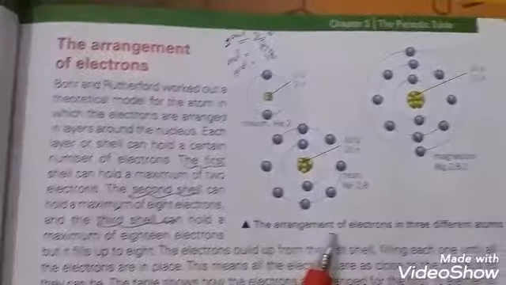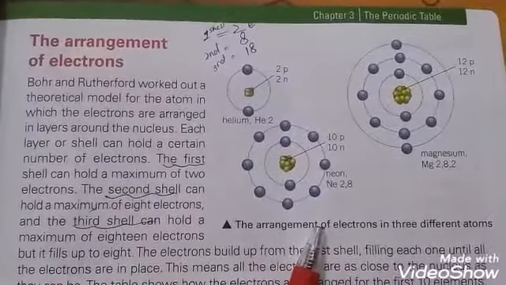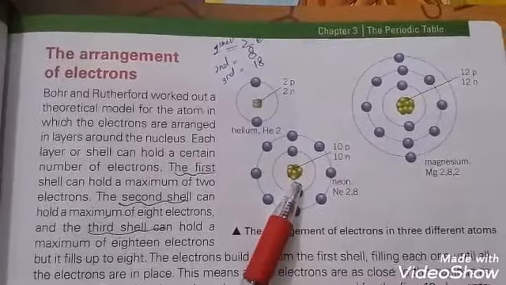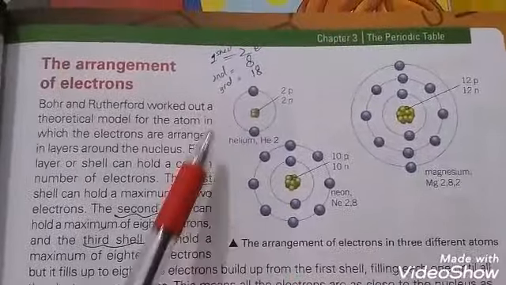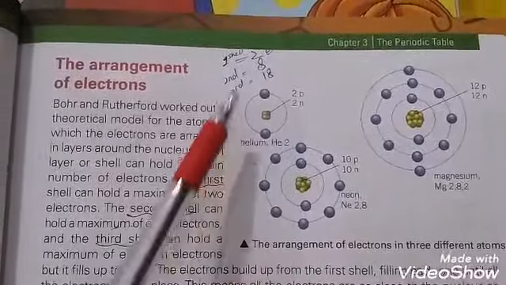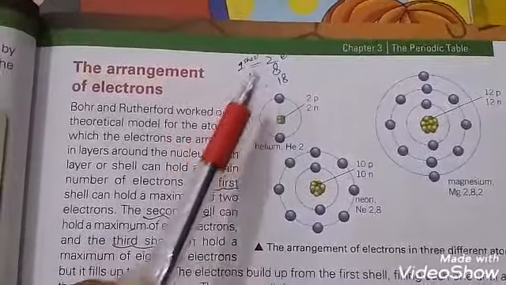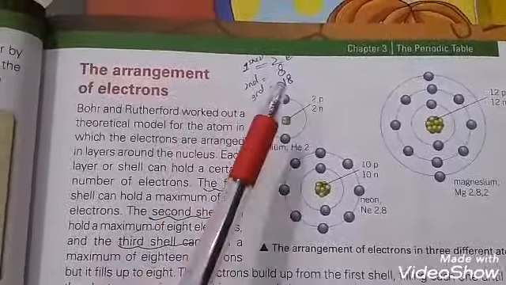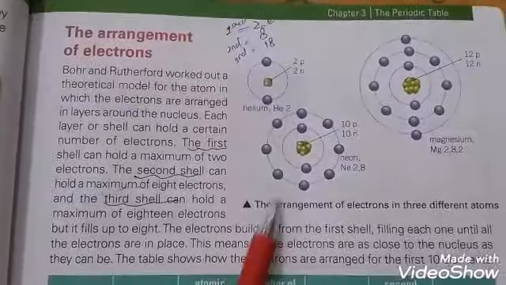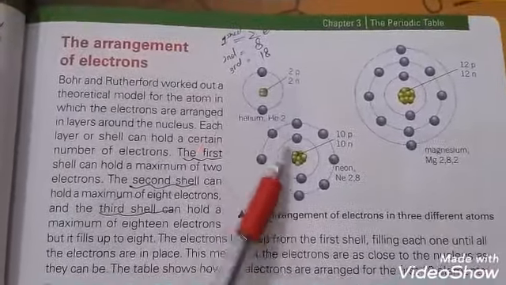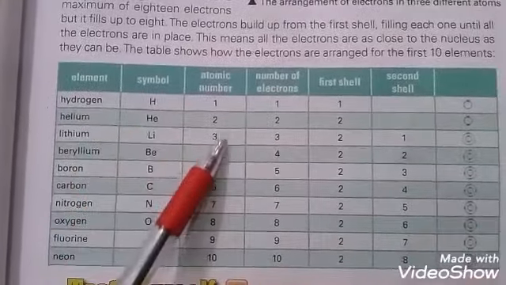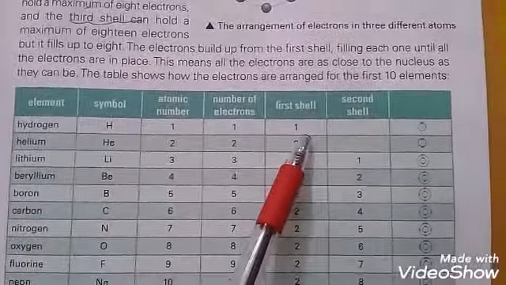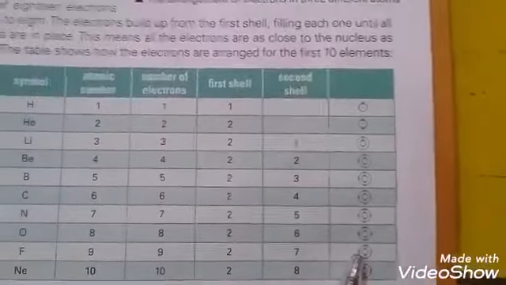Arrangement of electrons. Students, in this figure you can see that Rutherford worked out a theoretical model for the atom in which electrons are arranged in layers around the nucleus. You can see that all electrons are present in an orbit. For example, the first shell contains 2 electrons, the second shell contains 8 electrons, and the third shell contains 18 electrons. The electrons build up from the first shell and then fill all the shells in the atom. In this table you can see the elements, their symbols, atomic number, number of electrons, first shell electrons, second shell, and these are the atomic models.